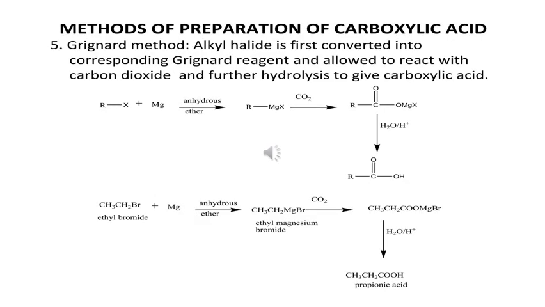Method of preparation of carboxylic acid using Grignard reagent: alkyl halide is first converted into the corresponding Grignard reagent and allowed to react with carbon dioxide, and further hydrolysis gives carboxylic acid. So here is RX, that is alkyl halide, in presence of magnesium and anhydrous ether. First magnesium is added to alkyl halide to produce RMgX.